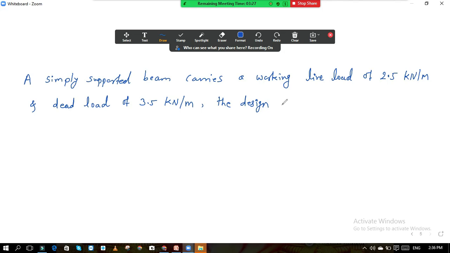The design load for limit state of collapse is in kilonewton per meter.